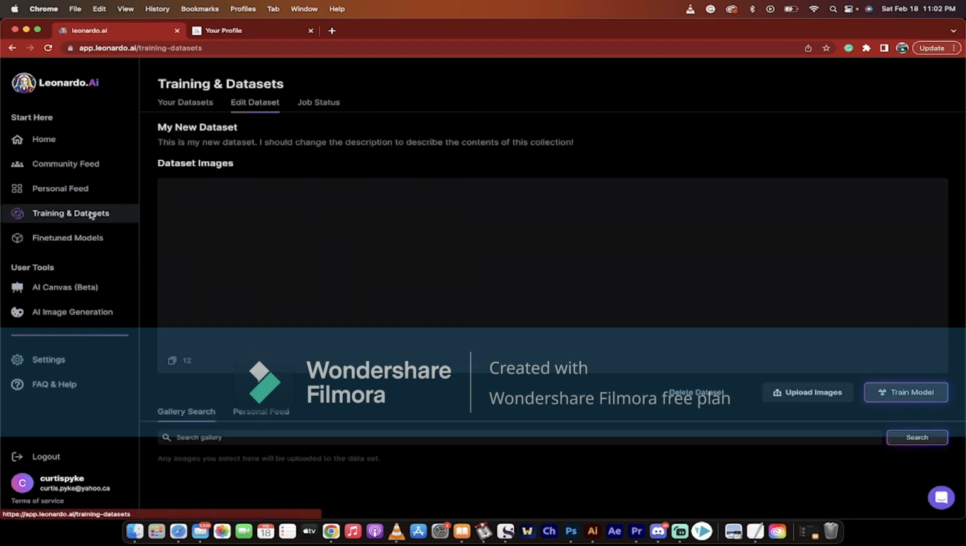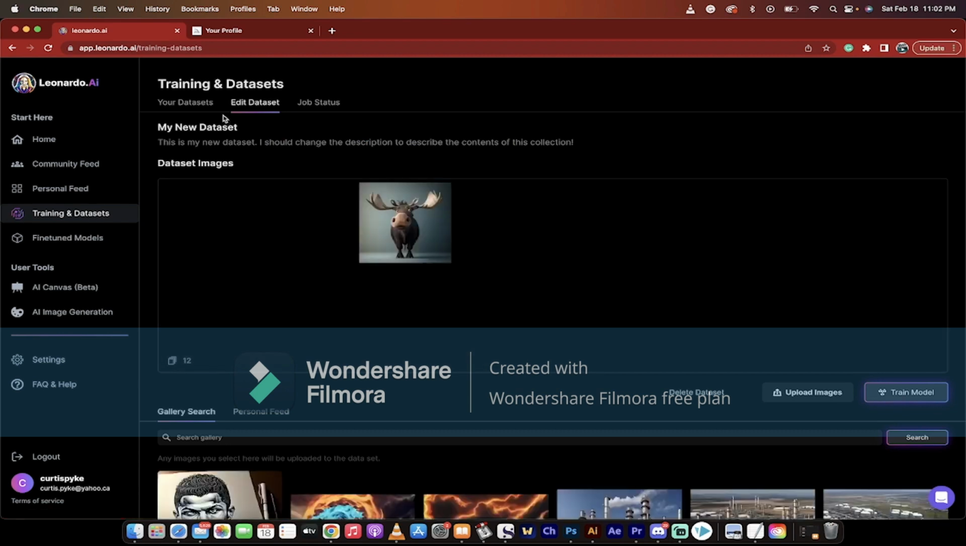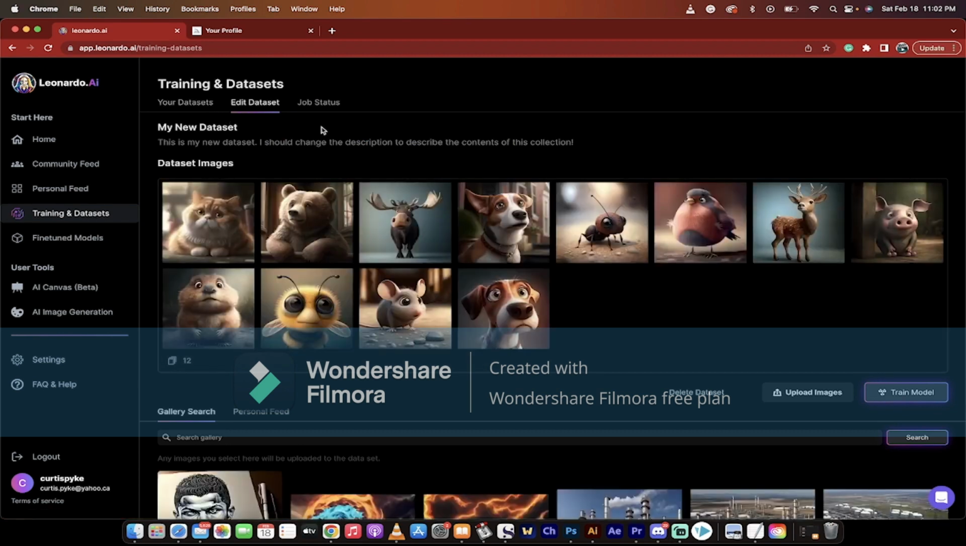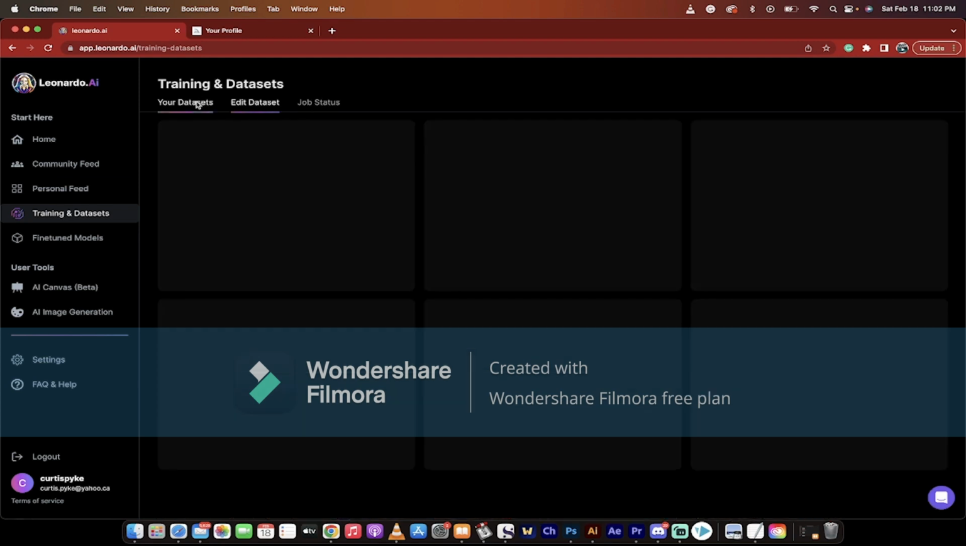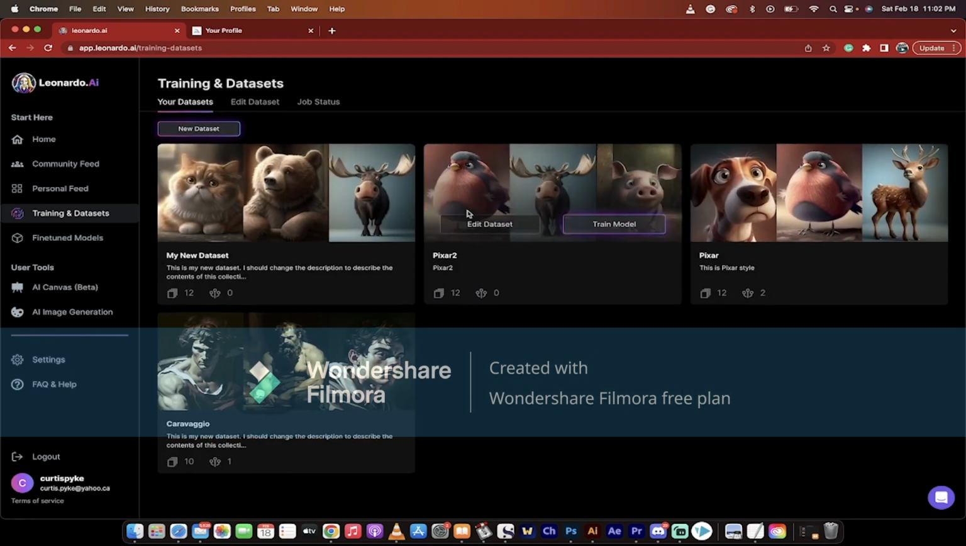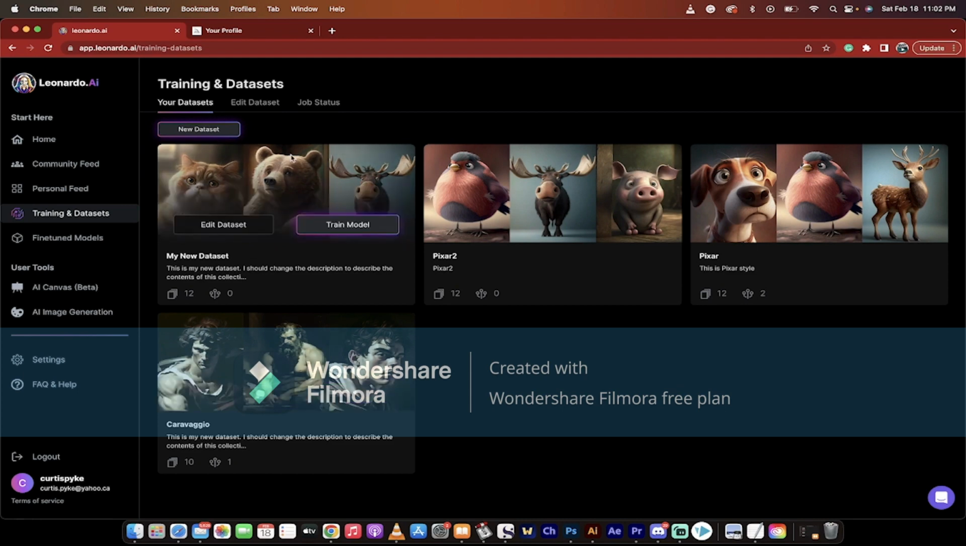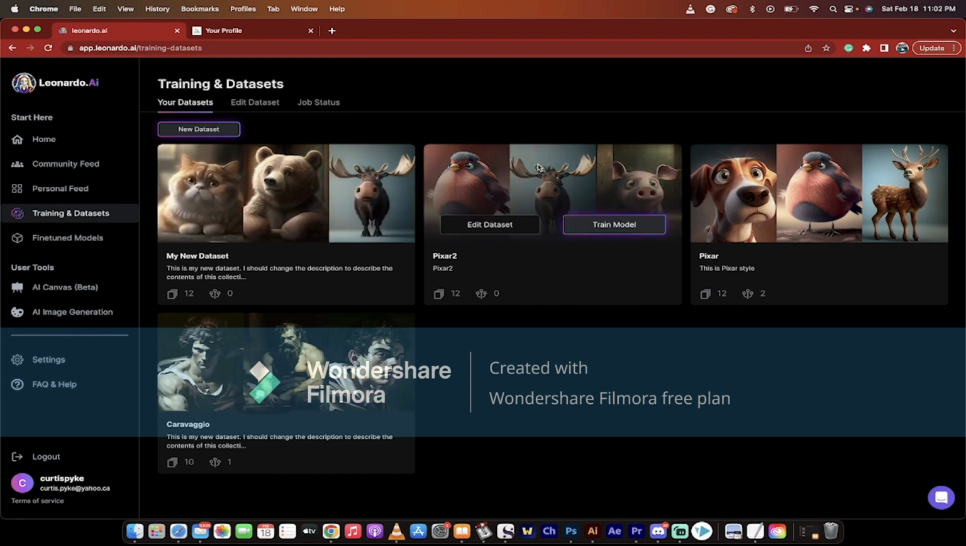Now, how did I do that? Let me show you that here while I've got you. You can now create your own data sets, and your data sets are used to train models. If I wanted to create a data set, I would just go to My Data Sets here, and you'll see that I've got four. I've got this one here, which is my Caravaggio, then a new one that I was working on, and this one here is my Pixar styles.